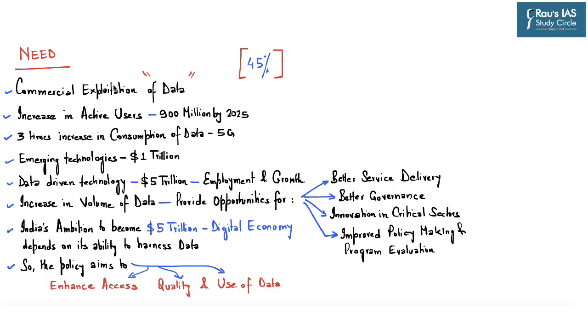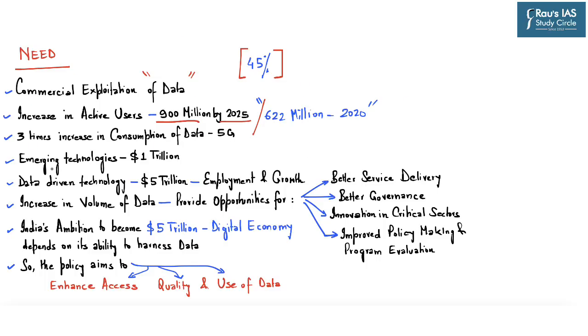So citizens being online and using internet will increase to 900 million by the year 2025 from 622 million in 2020. So the government intends to harness this particular data which is generated by increasing online users.